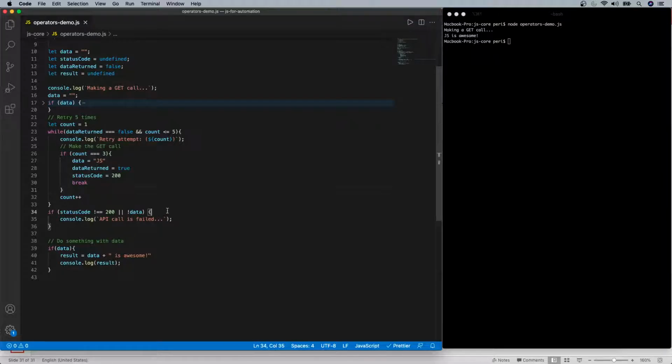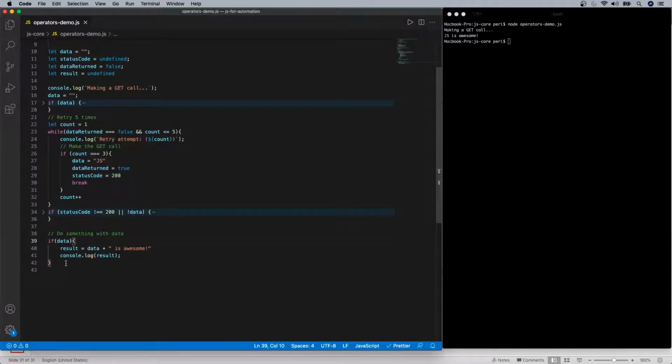Obviously this block will not do anything because the status code will be 200, which is of the number type. So this will be met, and it won't even check the other part. Because this is an OR condition, it will just look for one expression to be true. Here the status code check is not equal to 200, but obviously it is a 200, so it is false. So this block will not be printed. So this is done.